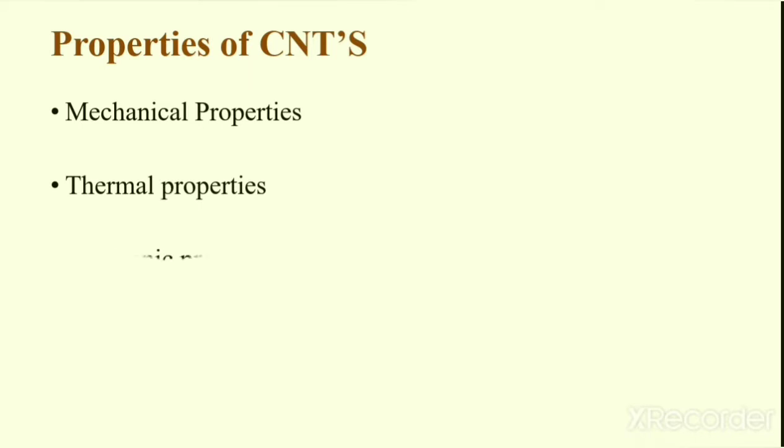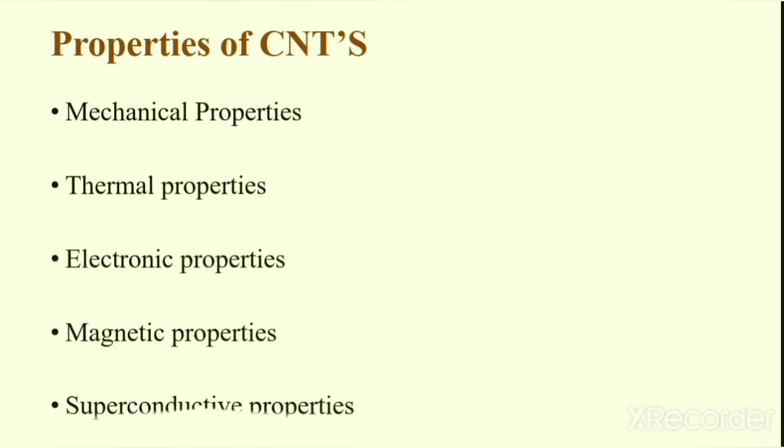Next, we will move on to the properties of carbon nanotubes. There are different properties for carbon nanotubes. They are mechanical, thermal, electronic, magnetic, superconducting, etc. Let's discuss one by one. First one is mechanical properties.